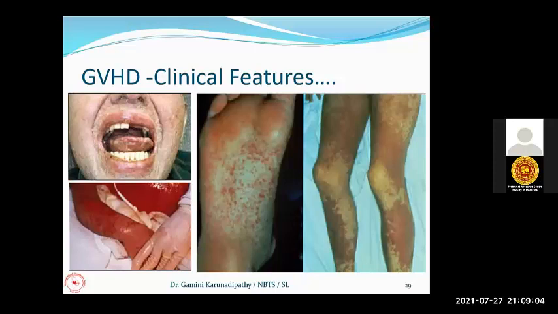Now, for immunocompetent patients, their immune system is okay. If they are receiving blood from first degree or second degree relatives, there is a chance of sharing HLA haplotypes. You know that we have 2 HLA haplotypes.